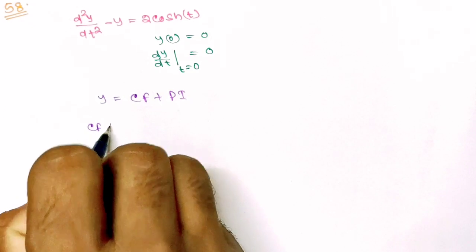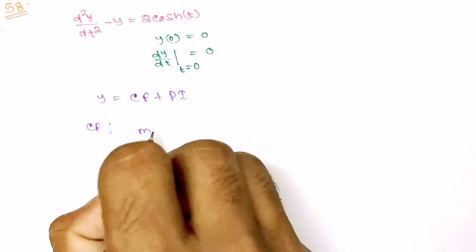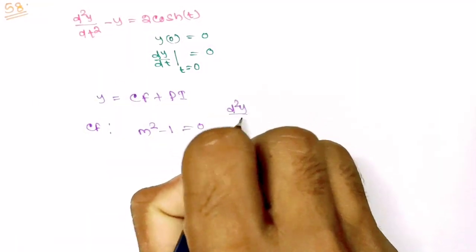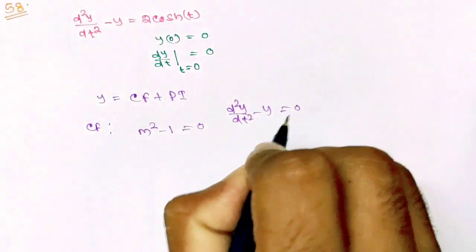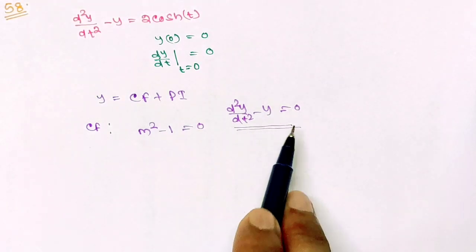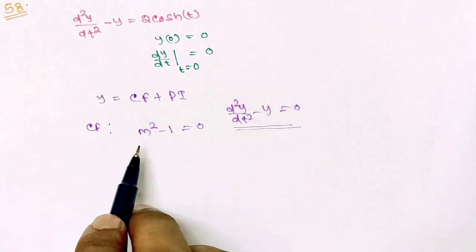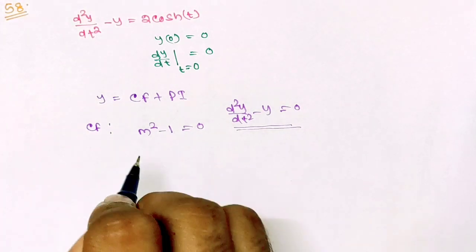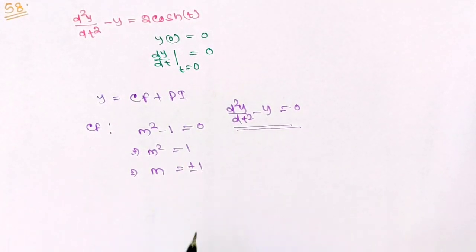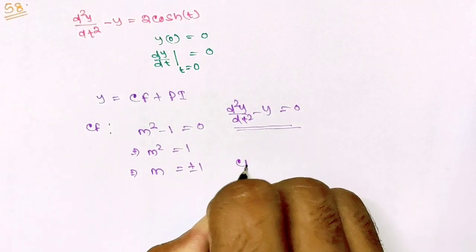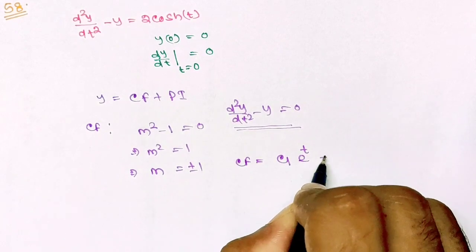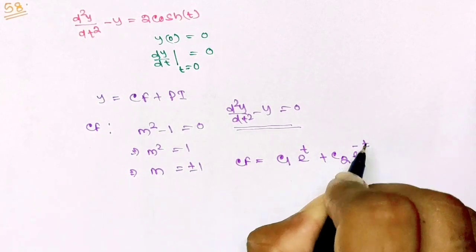Complementary function. So the equation will be d square y by dt square minus y equals to 0. To find complementary function, we have to write this equation in homogeneous equation form. So from here we can write the auxiliary equation m square minus 1 equals to 0. So from here m square equals to 1, or m equals to plus minus 1. So complementary function will be c1 exponential t plus c2 exponential minus t.